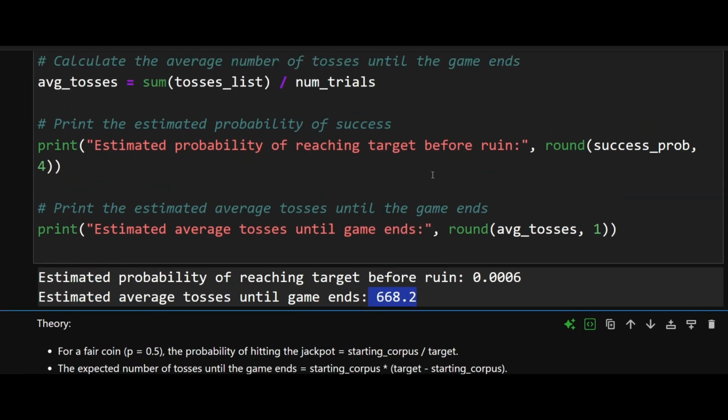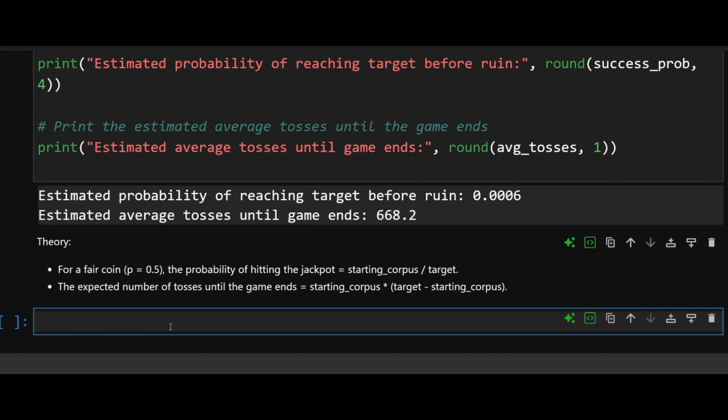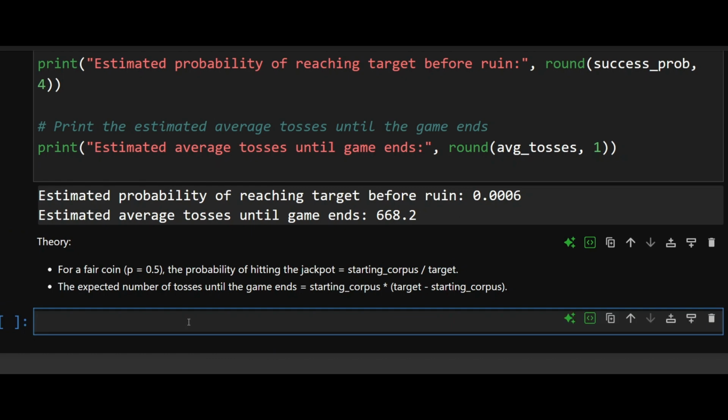So you see there's a pattern that is emerging here, and what's that pattern is, my probability of winning such a game or hitting the jackpot before getting broke is actually nothing but my starting corpus and the target that I've set for myself. In the first case, I had a corpus of 50 and my target was 100.